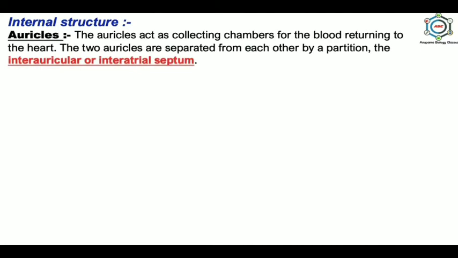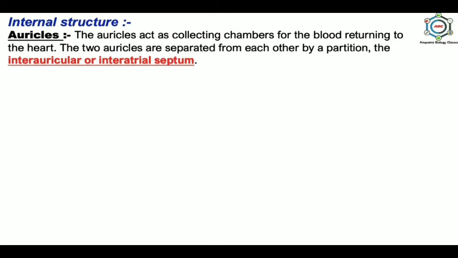Now, internal structure of heart. In case of internal structure, first is auricles. The auricles act as collecting chambers for the blood returning to the heart. The two auricles are separated from each other by a partition, the interauricular or interatrial septum.